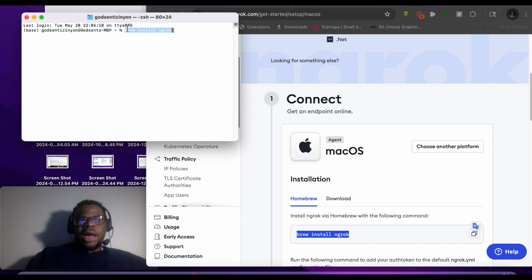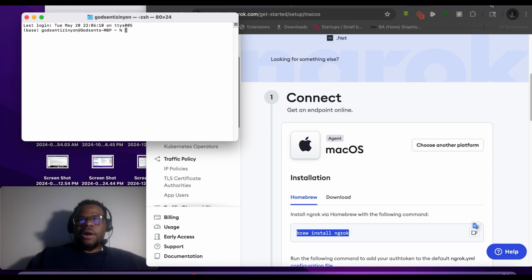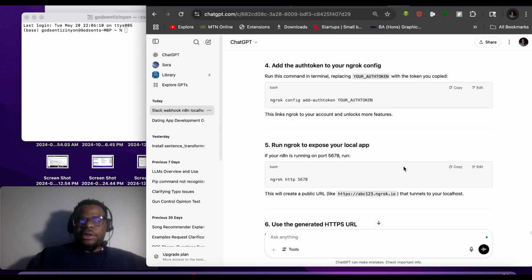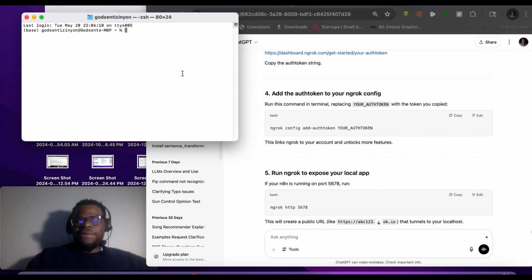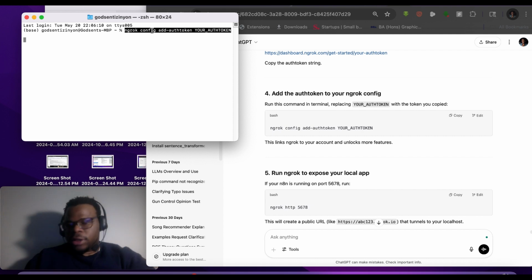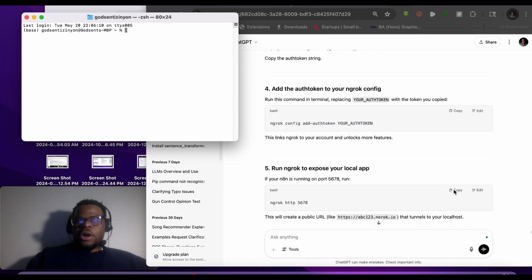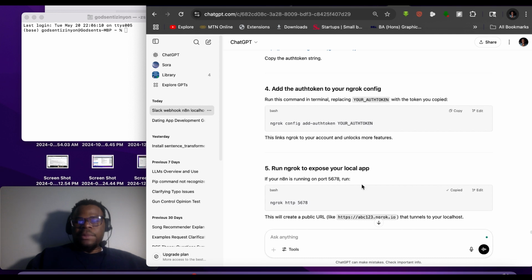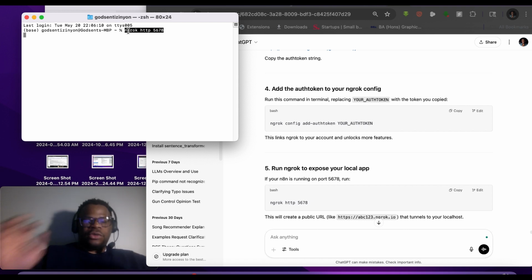And then after that, you have to activate this for your own user account. Everybody has their own specific authorization token. So you place it together with your authorization token, and then you run this. For the next stage, after running this code with the authentication token, you copy this ngrok http 5678. That 5678 is the port.